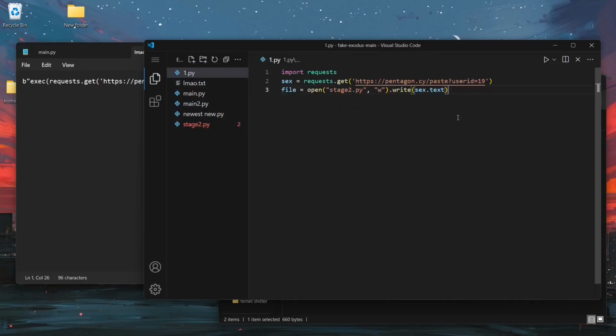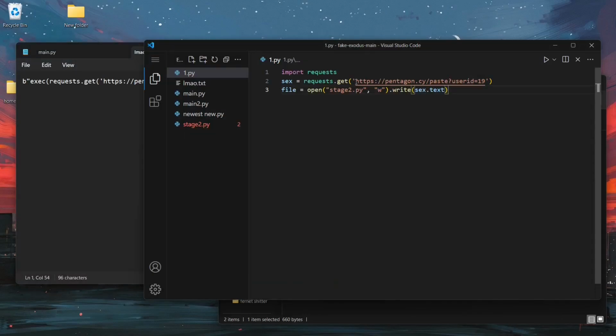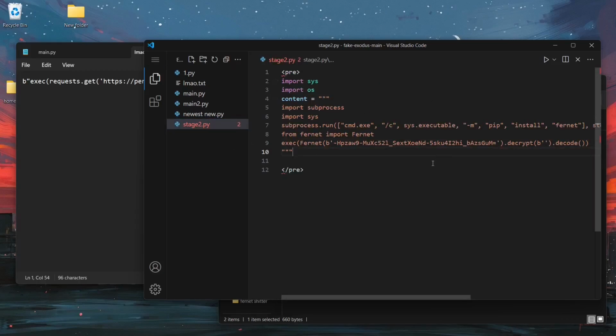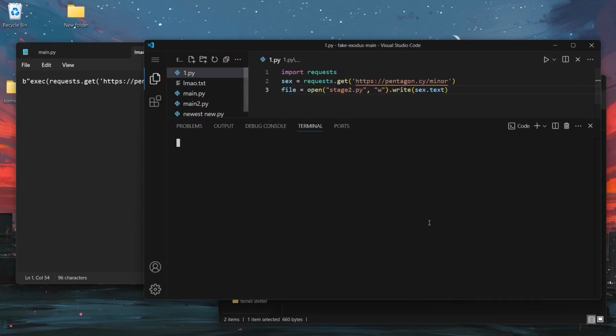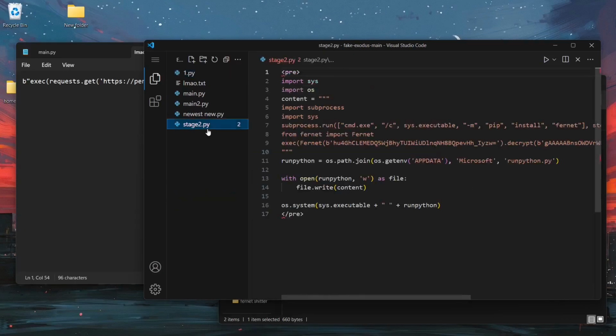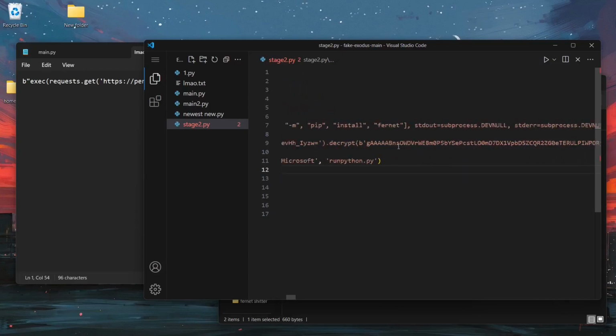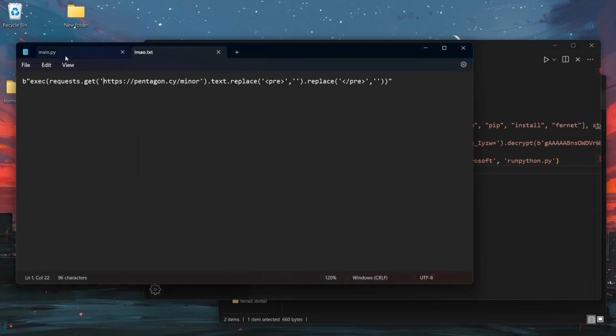we're gonna go again with this one, and this time we're gonna put the request on this, and since this is also returning a text, we can just rock with this one. This is gonna go stage2.py, which is this one. I can remove this because this is the old one, and I can run this one, and we're not gonna close the file. There we go. Another one of these malware. Run python.py.